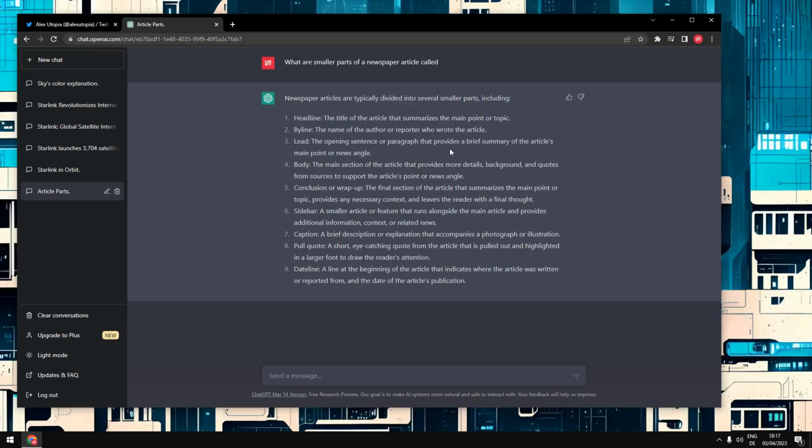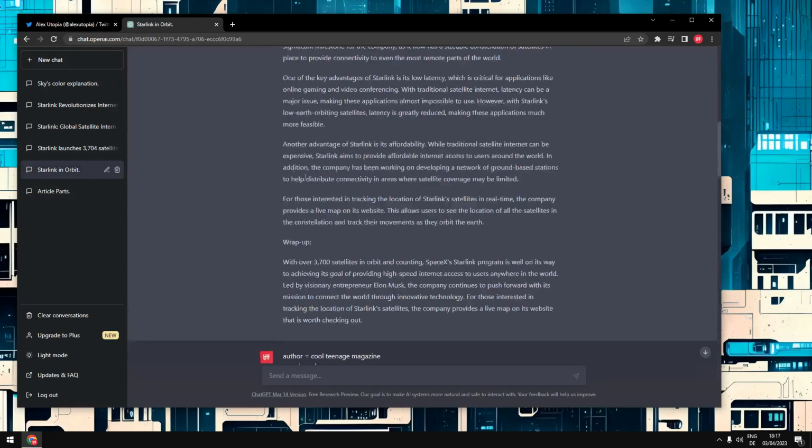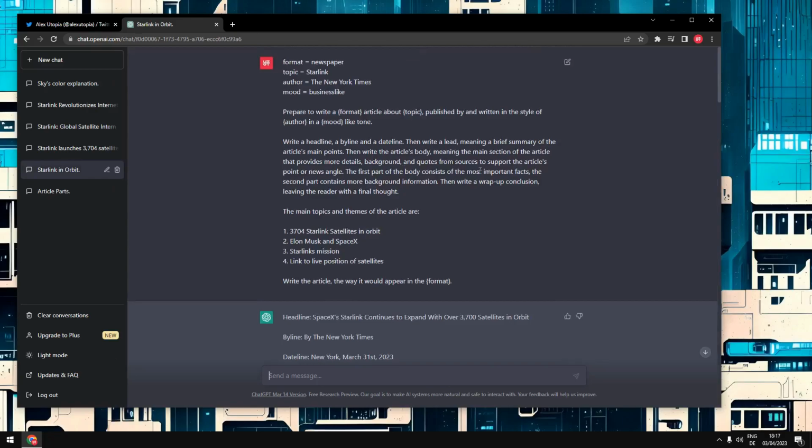And what you can do then is just feed it back to the machine. So you can take something like this, what is the lead, and build that into your prompt if you want to make sure that the machine is doing exactly that. And this would look like this. Now, this is a little bit more complicated, but not really.